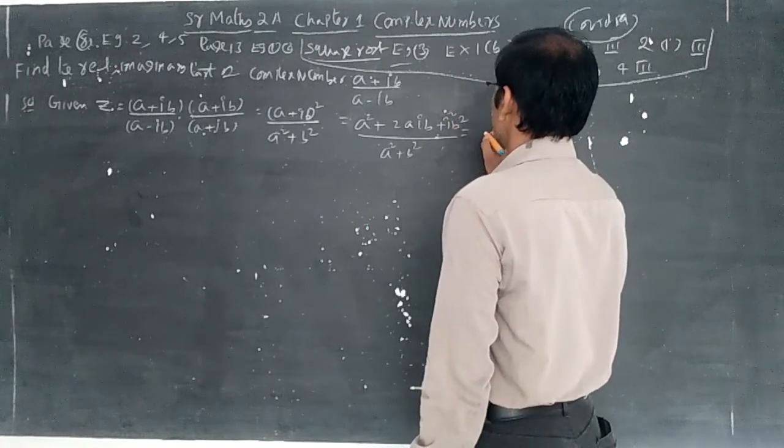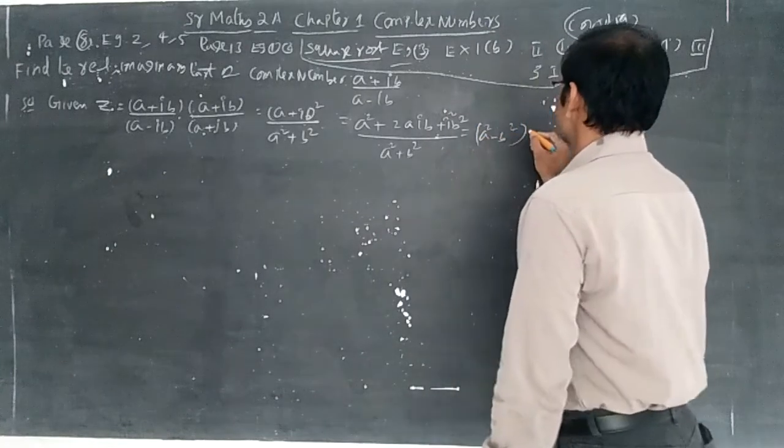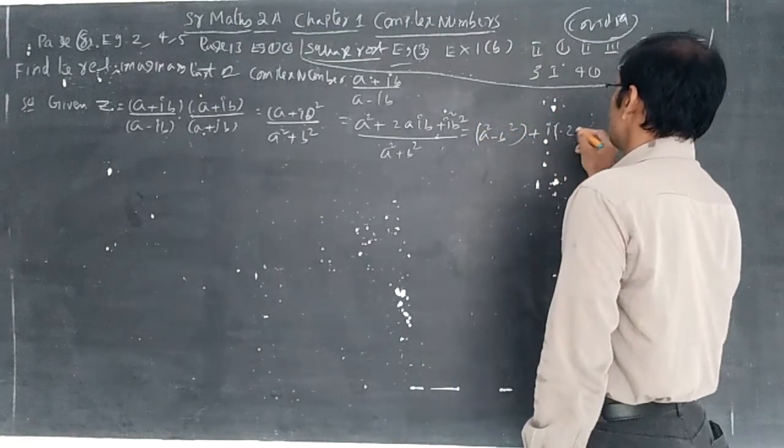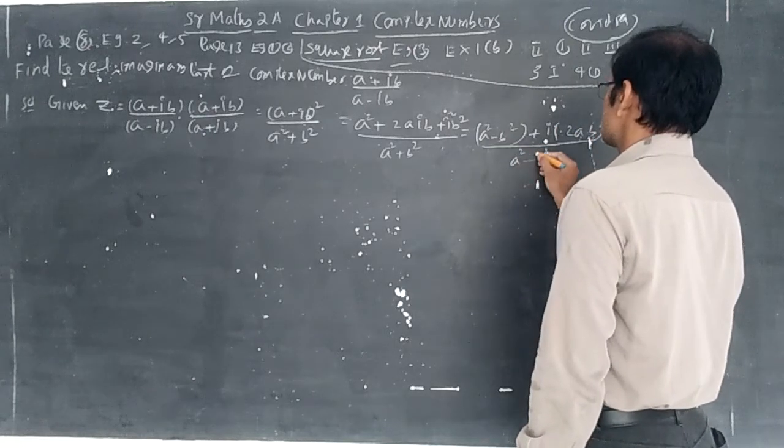So i square value is minus 1, so you can write here a square minus b square plus i into 2ab by a square plus b square.